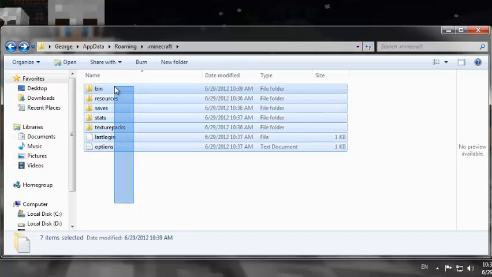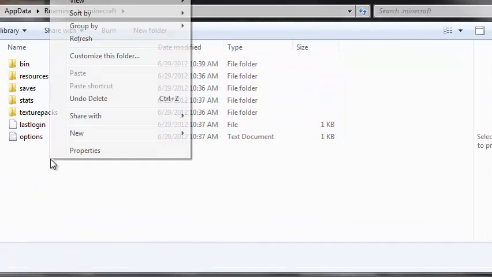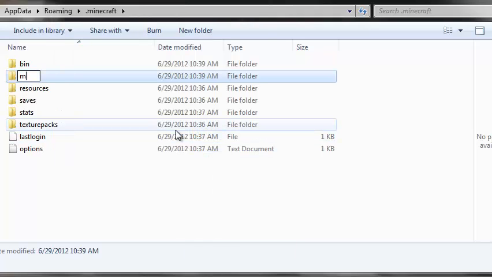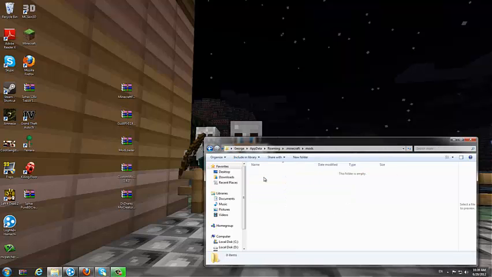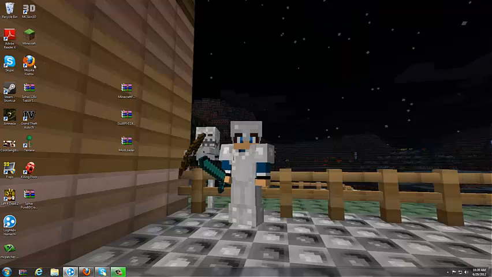Now what you need to do is to make a new folder, write mods, click. Now open mods, take Custom Mob Spawner into mods, then take MOcreatures into mods too. Now close this. Now open Minecraft.